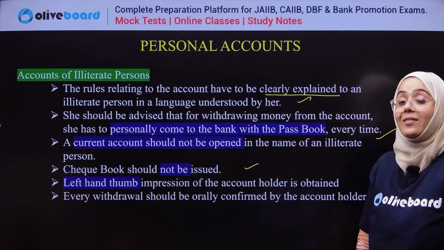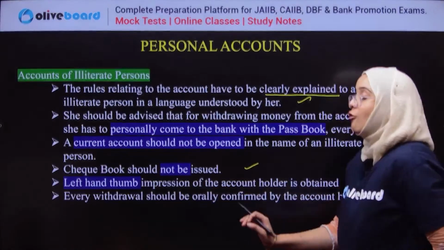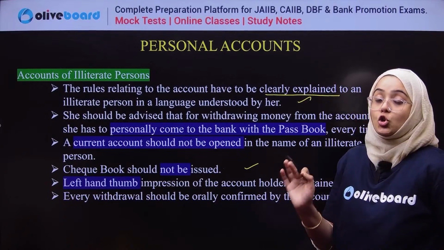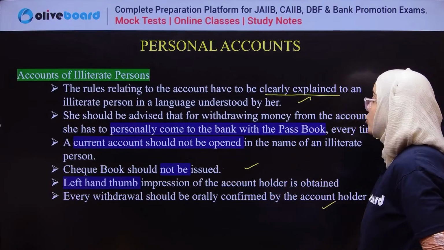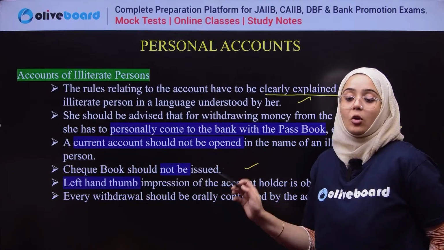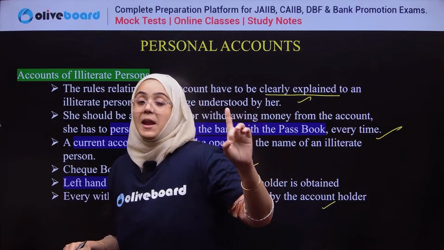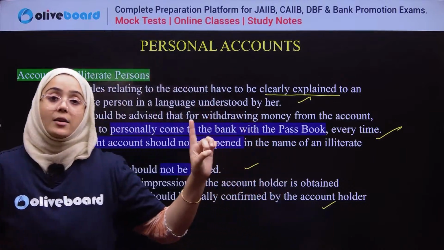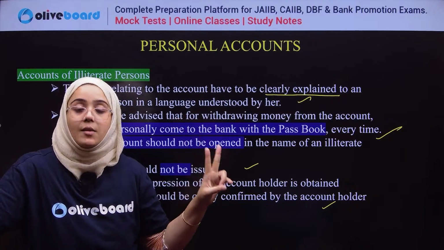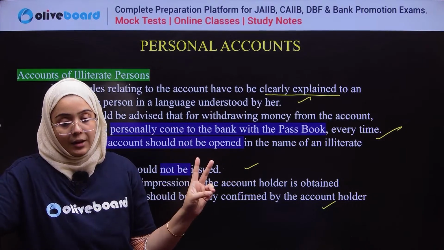If he or she is an illiterate person, his thumb impression is to be taken for account opening purposes. Every withdrawal should be orally confirmed by the account holder. So these are the terms and conditions for opening the account of an illiterate person. First of all, the terms and conditions should be clearly explained in whatever language he or she understands. Second, for withdrawing money, he or she has to come to the bank personally with the passbook. Current account facility is not given to that person.